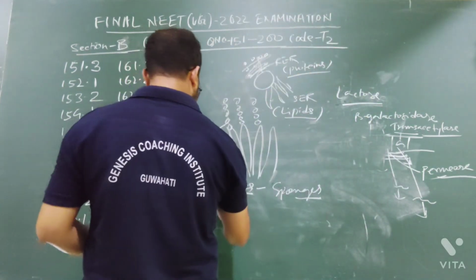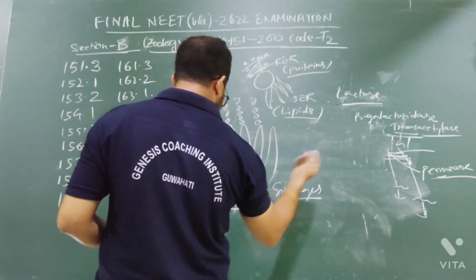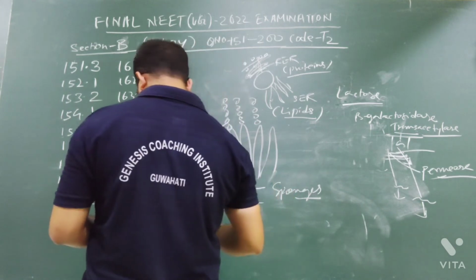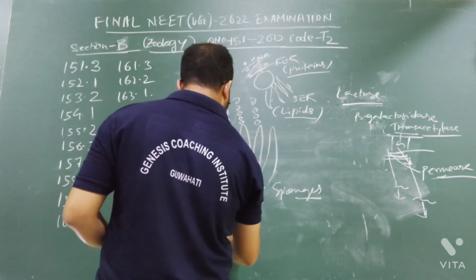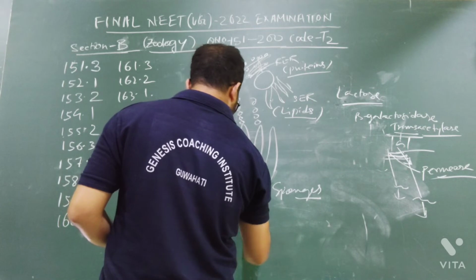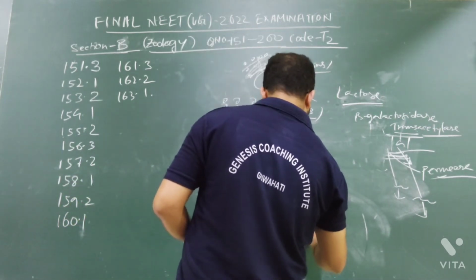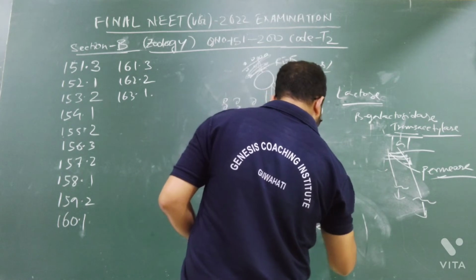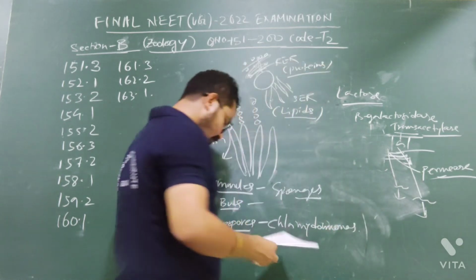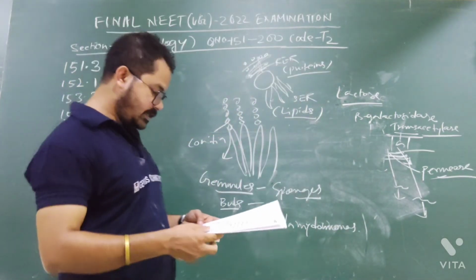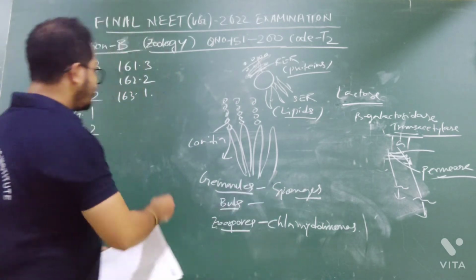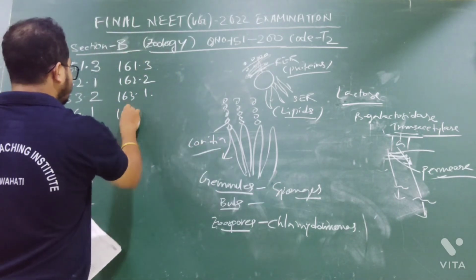Next is birds. Okay, birds involve budding, yeast, all these things. And zoospores. Which organisms will reproduce by using zoospores? Like Chlamydomonas. Question number 163 answer will be conidia, option number 1.